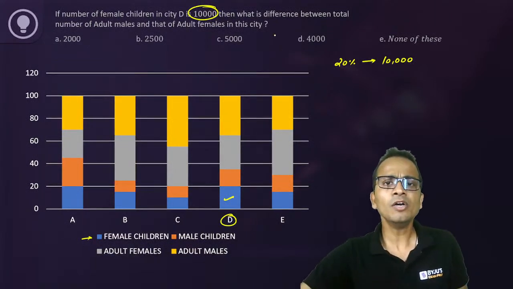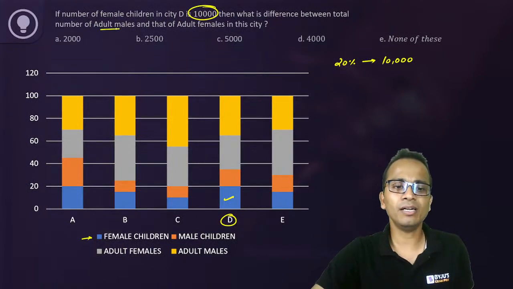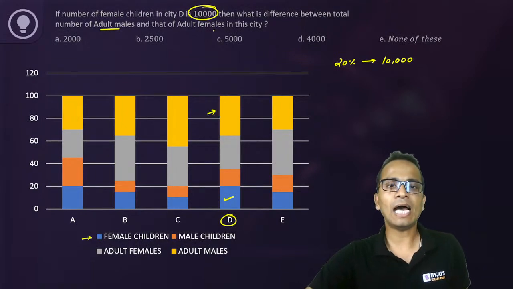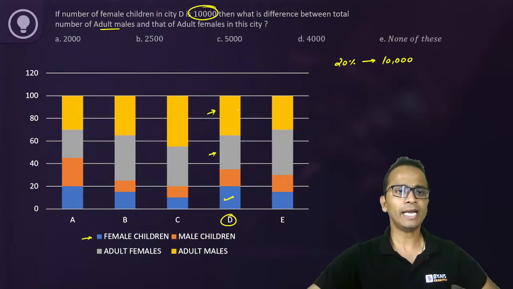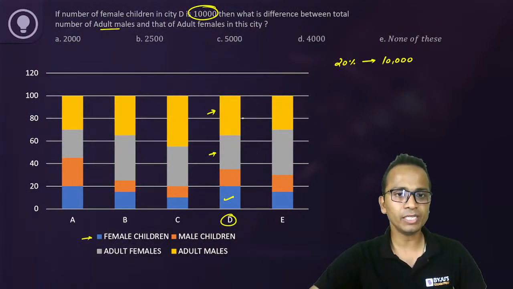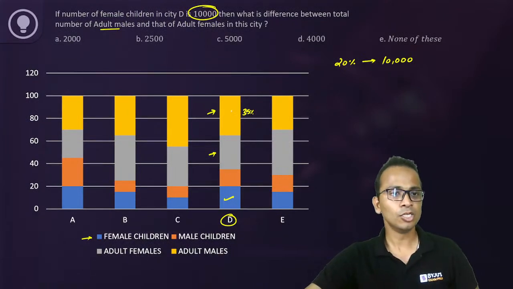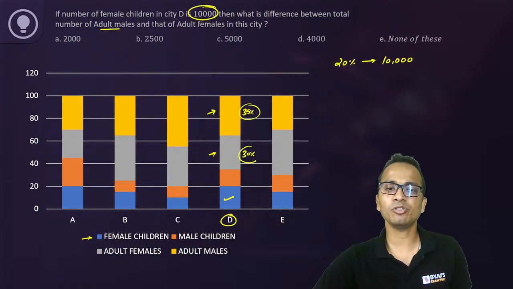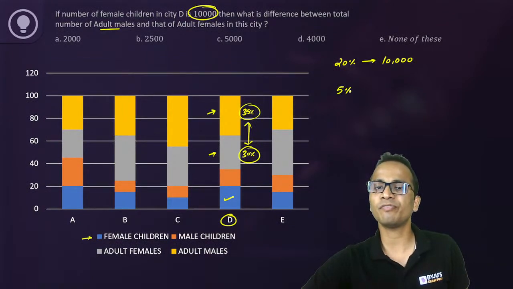We have to find out the difference between the total number of adult males and adult females. So adult males is this one, the topmost, and adult females is this one. Now let's check how much adult males is. 20%, 30, 35% approximately. So adult males is 35 percentage. Adult females, let's see, 5 and 20, 25 and 5, 30 percentage approximately. So 35 percentage and 30 percentage. The difference between these two values is 5 percentage.